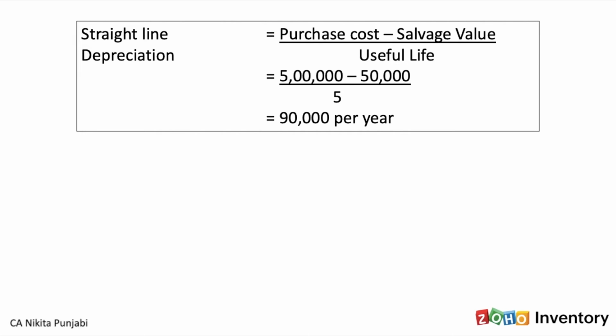Let's see how the straight line method works. Now, the formula is purchase cost minus salvage value upon useful life. Purchase cost in this case was rupees 5 lakhs minus the salvage value, meaning the amount at which I'm assuming I'll be able to sell my laptop after its useful life, 50,000, divided by 5, which is the useful life. So it comes to 90,000 per year.